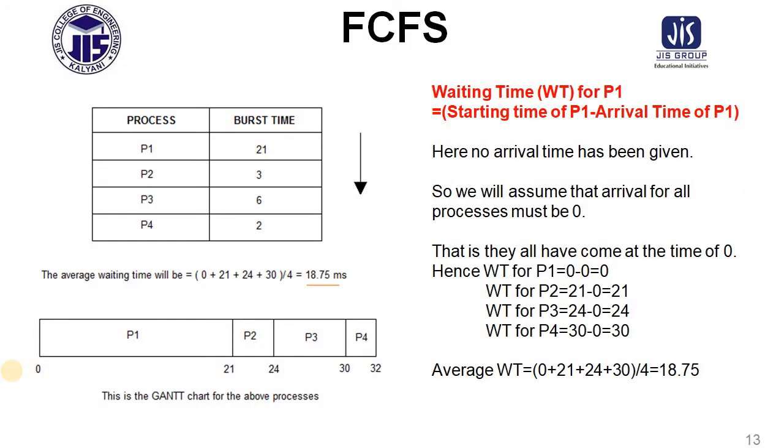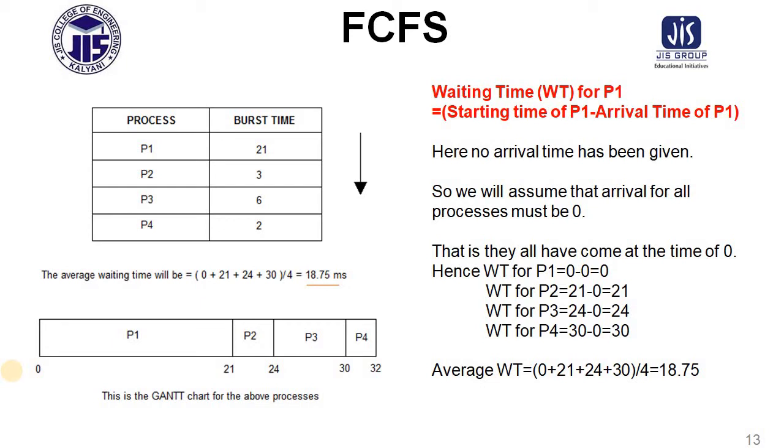So assume this is our first mathematical problem regarding first come first served. There are 4 processes, process 1, process 2, process 3, and process 4, and there is another column, the burst time. Burst time means the execution time, how much time it will take to complete its execution. Process 1 will take 21 units of time, process 2 will take 3 units, process 3 will take 6 units, and process 4 will take 2 units.